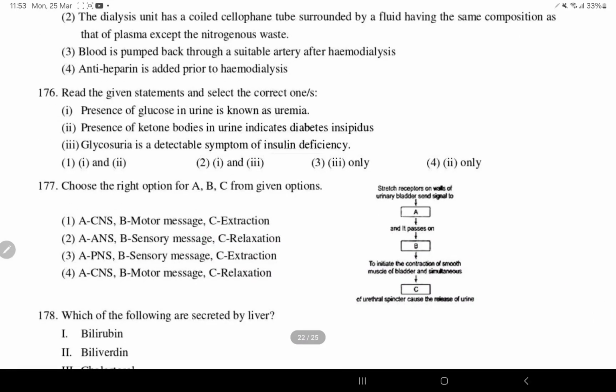Antiheparin is added to the renal vein, not to the renal artery. Read the given statements and select the correct ones. Presence of glucose in urine is called uremia. Wrong, it is glycosuria. Presence of ketone bodies in urine indicates diabetes insipidus. No. Glycosuria is a detectable symptom of insulin deficiency. So only 3 is correct.